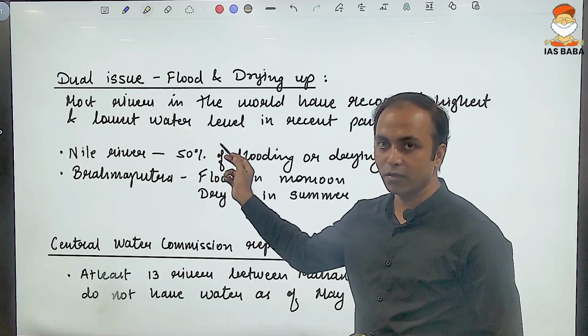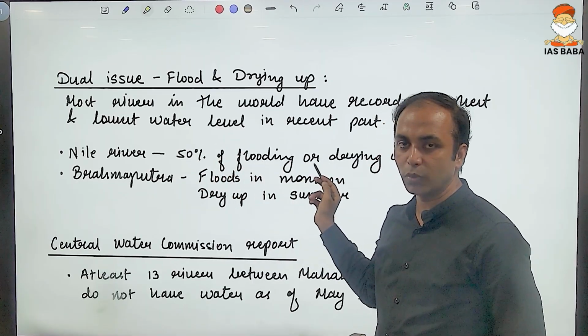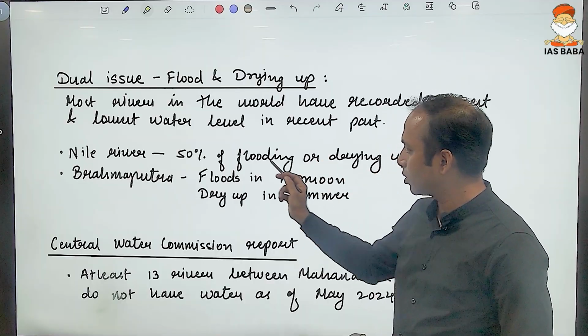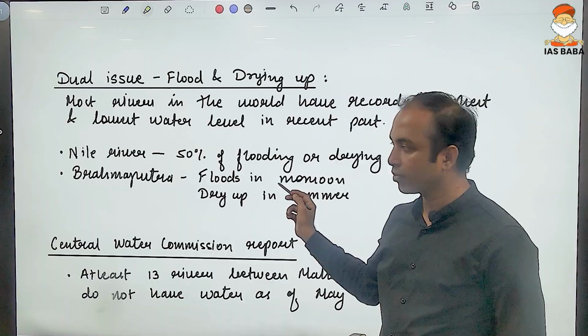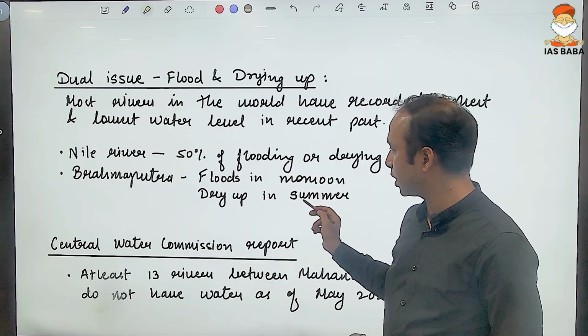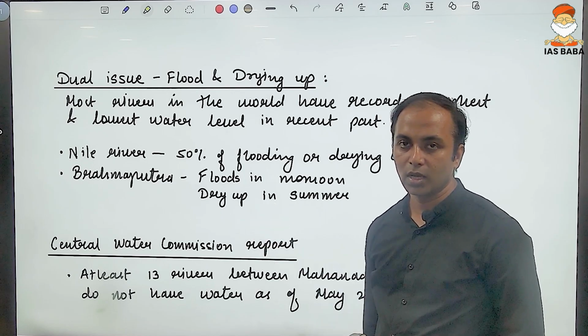For example, the Nile River, 50% of the time it is prone to flooding, 50% of the time prone to drying up. Similarly, the Brahmaputra River, in the monsoon, has flooding every year, and during the summer, it dries up every year.